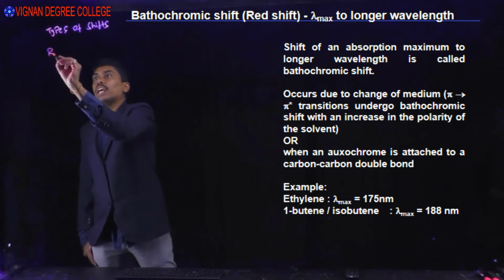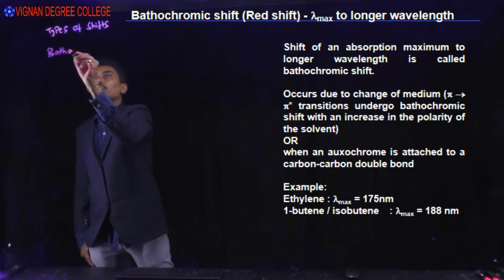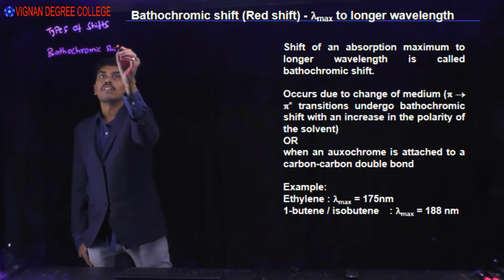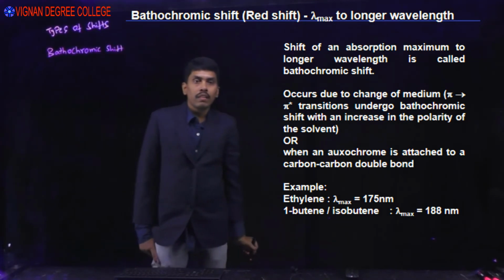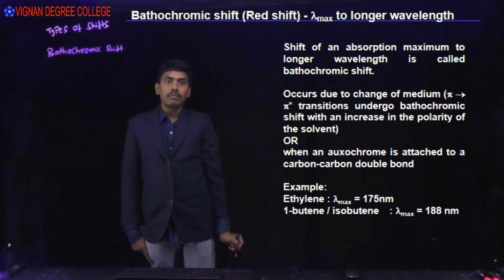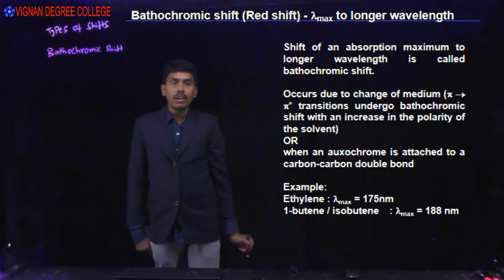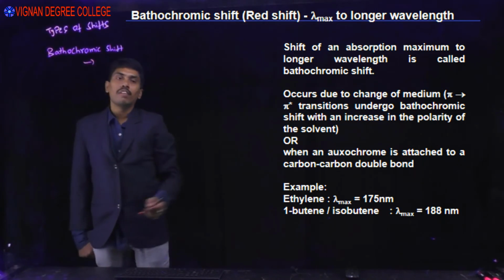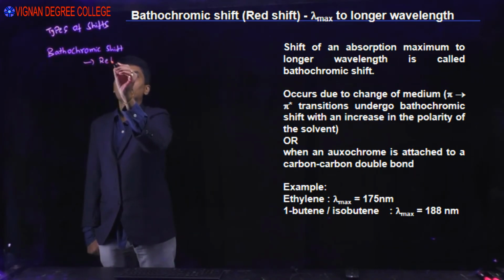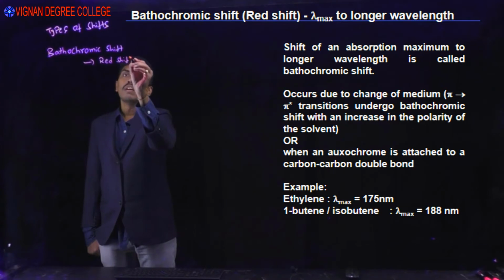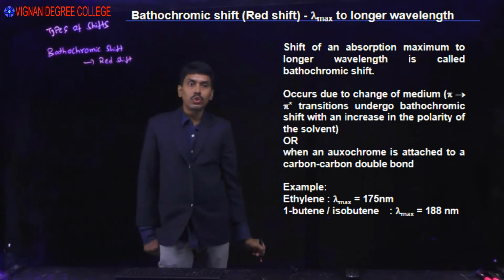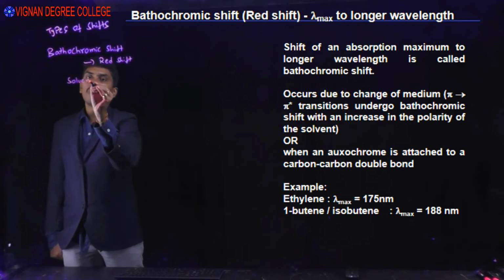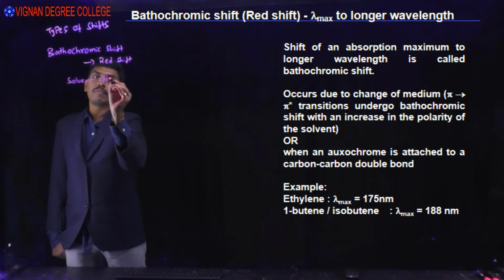Bathochromic shift is when the absorption maximum is shifted to a longer wavelength. It is also called red shift. Generally, it occurs due to change of medium. We already studied solvent effects, okay, in factors affecting lambda maximum.